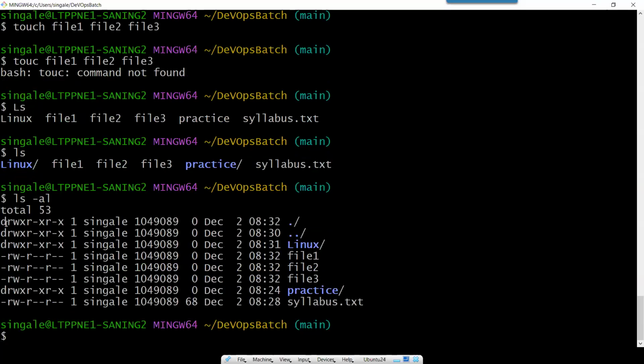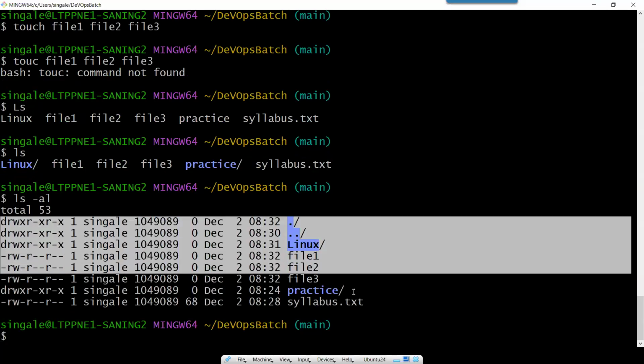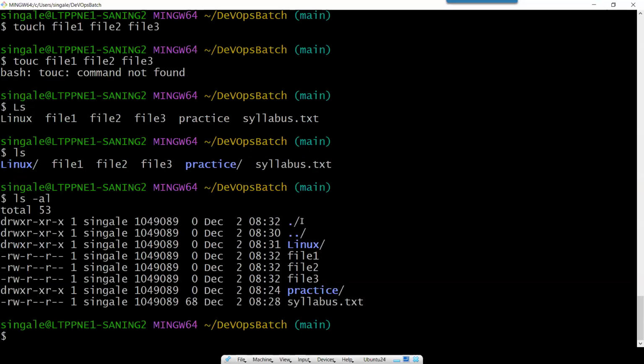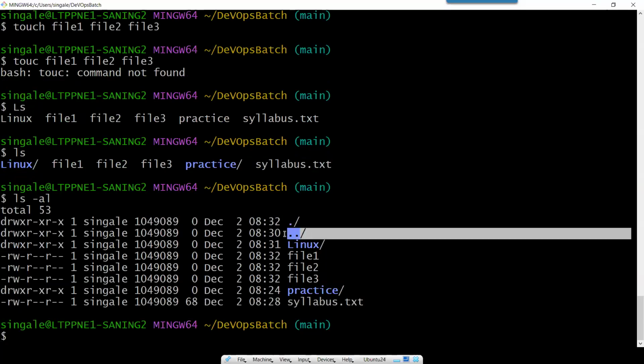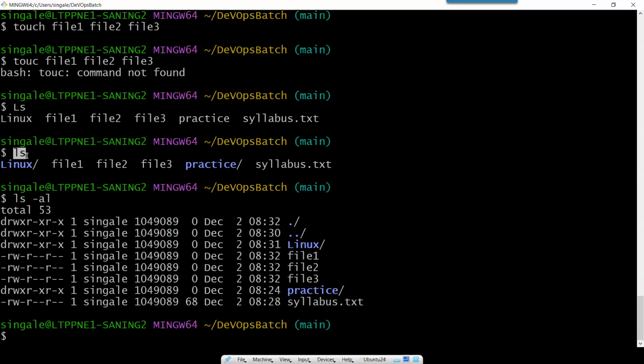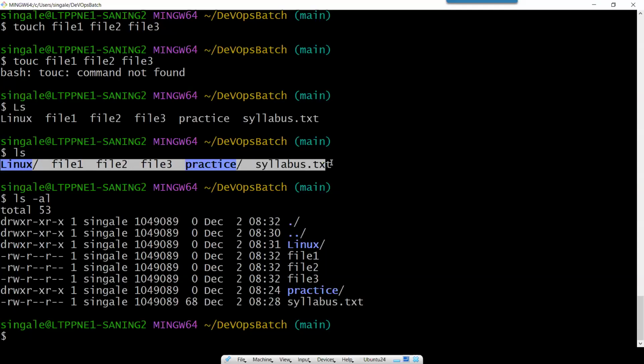And now here you can see the output is different. So here you can see these are the two hidden entries, dot and dot dot. And that result was not visible when we used the ls command. So when we use the ls command, we are able to see only these two folders and four files.